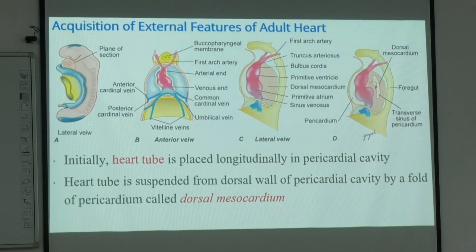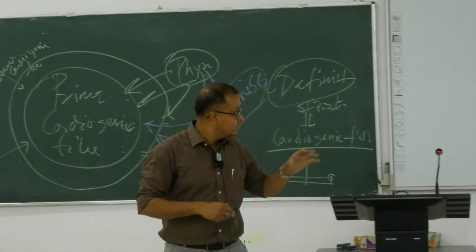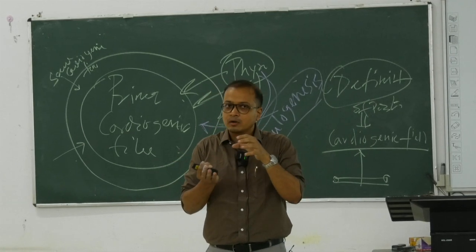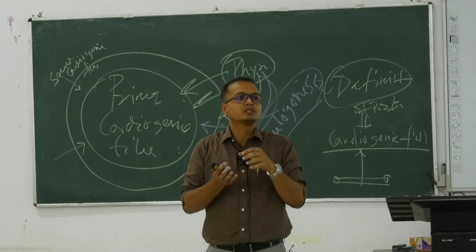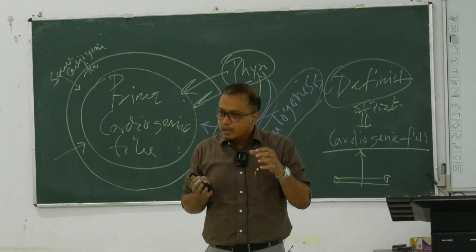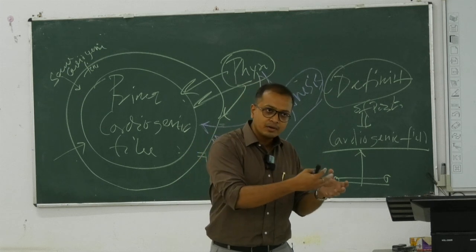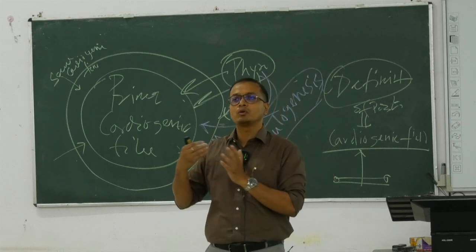This formation of the adult heart takes place with some bends or folds. With this tube, we are going to make it into a shorter, smaller or circular structure. How can we make this? We can make some bends within, projecting some part anteriorly and some part posteriorly.